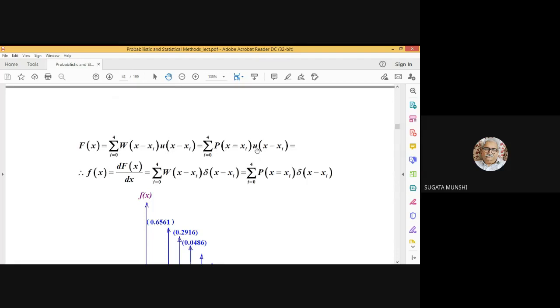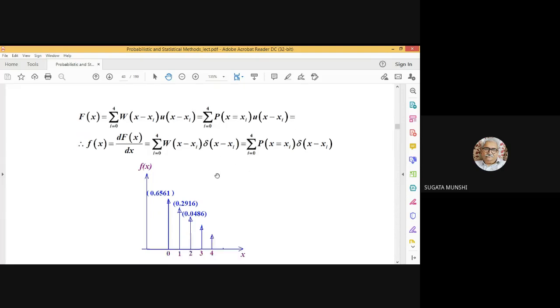So it will be the sum of shifted steps, and the jump discontinuity at x equal to xi will be equal to the probability of x equal to xi. So if you differentiate it, it will consist of impulses.